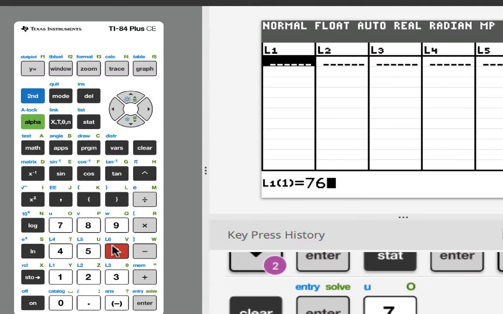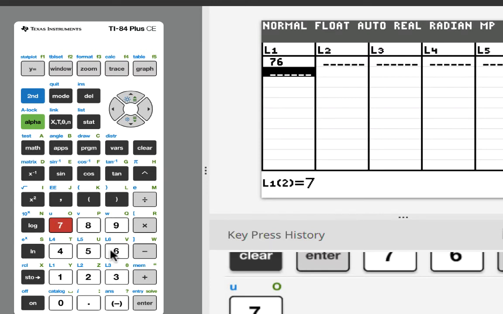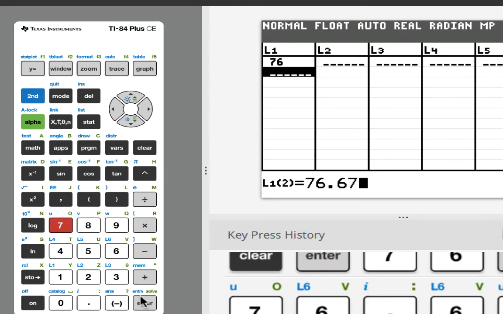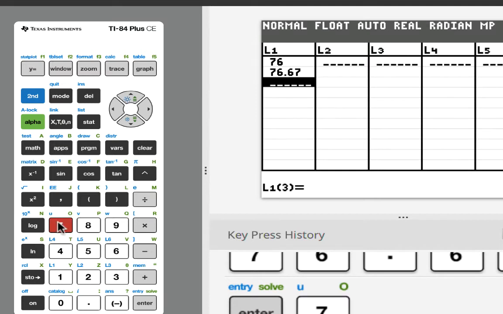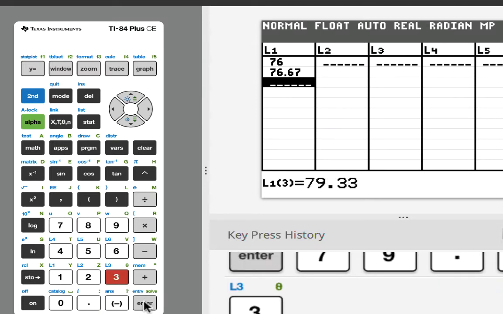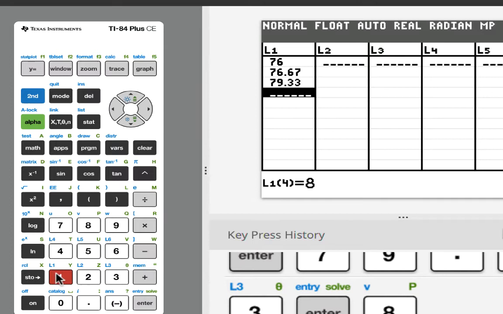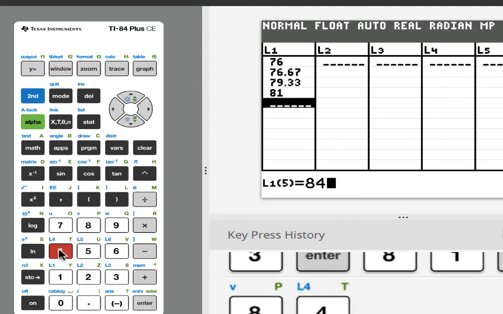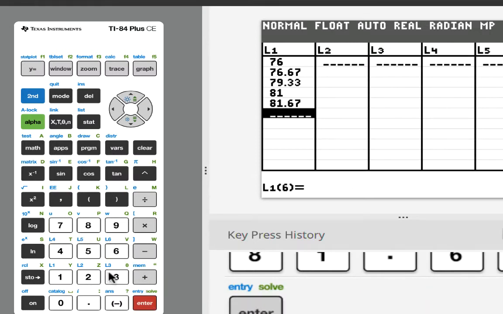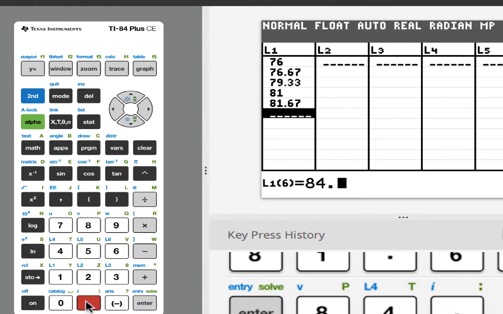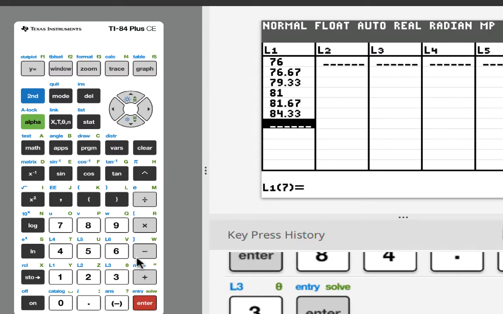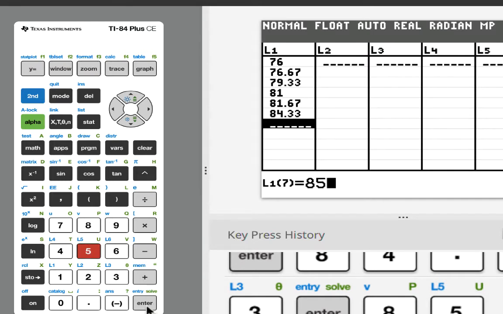We had 76, enter, 76.67, enter, 79.33, enter, 81, enter, 82.67, enter, 81.67, enter, 84.33, enter, then 85, then enter.